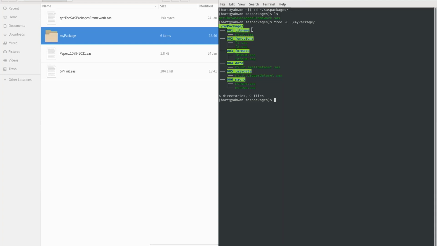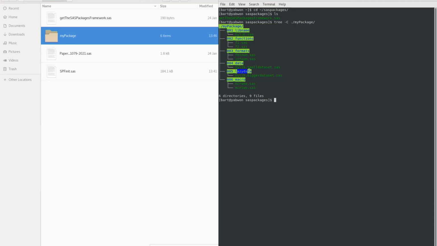And the second part, the type, informs the framework what kind of code is stored in a given file within this folder. So here, the libname type means that all the files within this folder contain definitions of libraries. Then the functions type means that all the files inside this folder contain definitions of the functions. And the same for formats, for data.